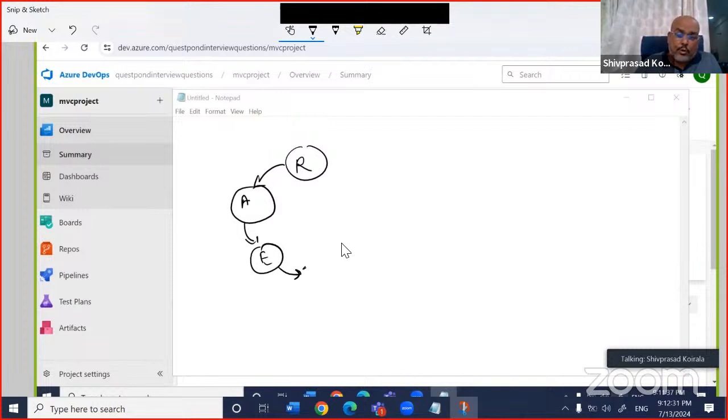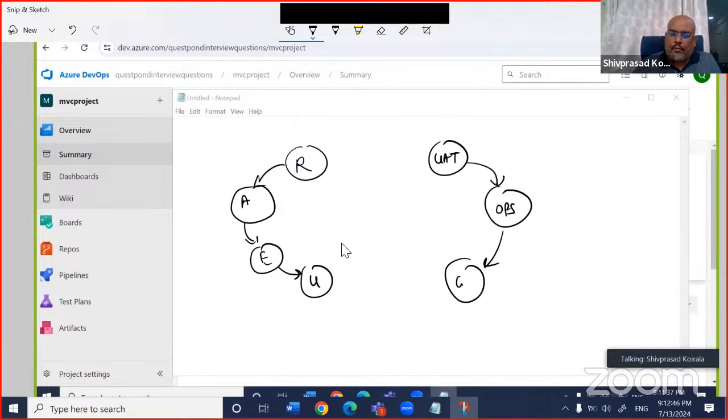After that, you would like to run your unit test case, right? After that, you would like to go and make it live. So this I'll just put as UAT, right? And then pretty much the operation team will train them and all that, right? And then we will go live out here, right? So this is how that diagram is, right? We just talked about it. Remember, you can have small steps in between. As per your organization, you can have security testing in between and so on. So that is there. But this is pretty much the basic steps we will have, right?